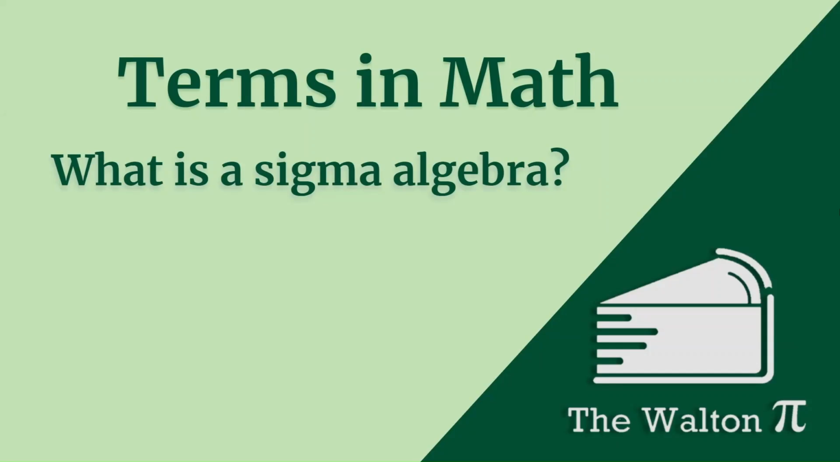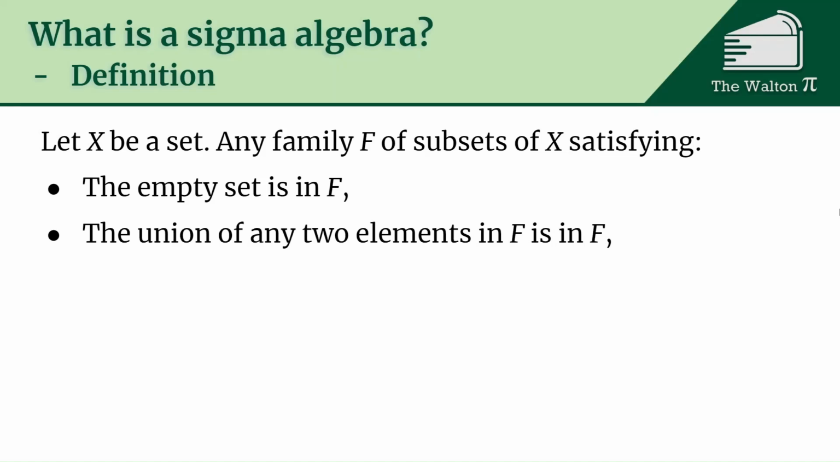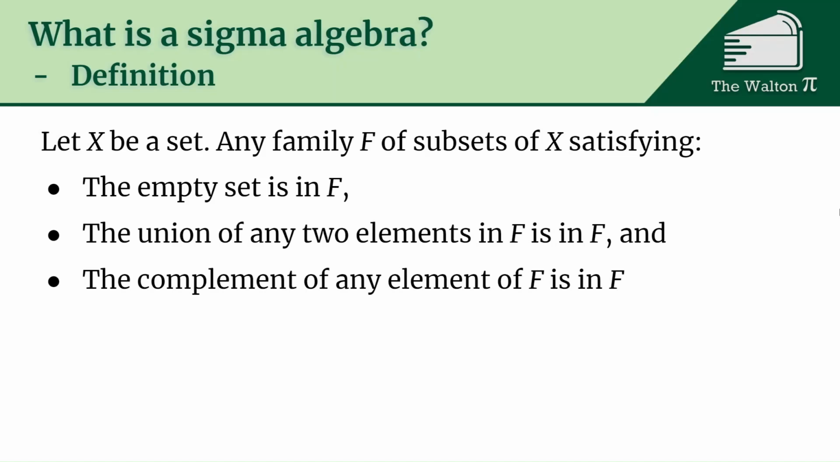Today we're going to talk about what it means for something to be a sigma algebra. So let's start off. When X is a set, any family F of subsets of X that satisfies the following three conditions, the empty set is in F, the union of any two elements in F is also in F, and the complement of any element of F is in F, is called an algebra of sets.